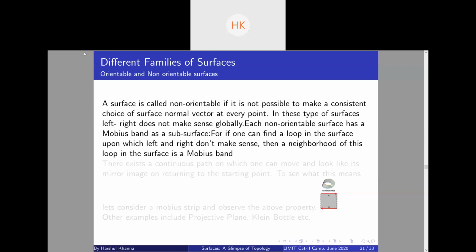Next, a surface is called non-orientable. Again, two equivalent definitions. If there is no consistent choice of normal vector at every point. A very peculiar property of non-orientable surfaces is that the left-right notion does not make sense globally. If you observe a Mobius strip, you can't possibly give a proper left-right notion to it globally, right?